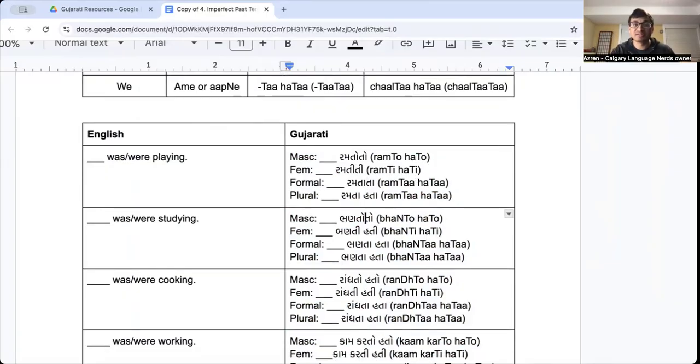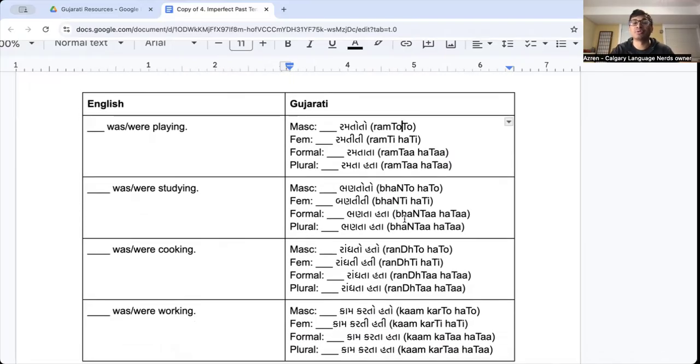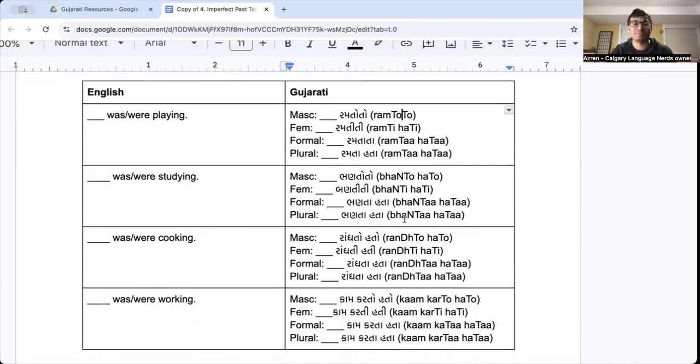Bhanto hato is pronounced bhantoto. Bhanati hati is pronounced bhanatiti. Right? We drop that ha sound. That goes away. Ramtoto, ramtiti, ramtata, bhantoto, bhanatiti, bhanatata, right? Okay, there we go.